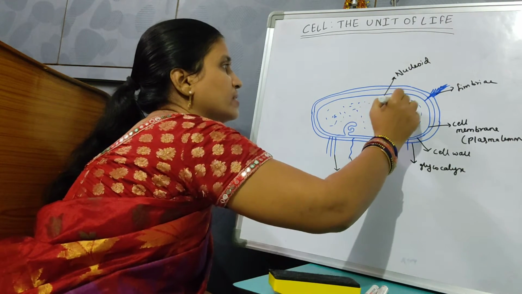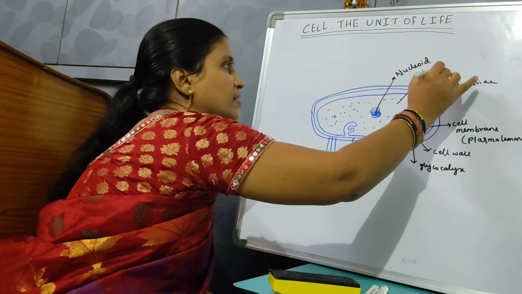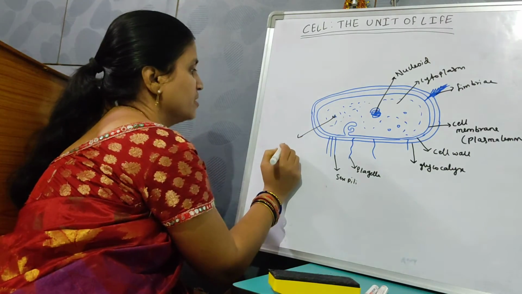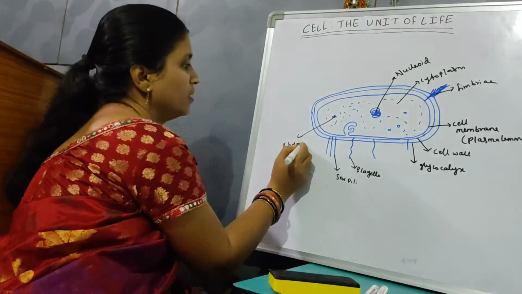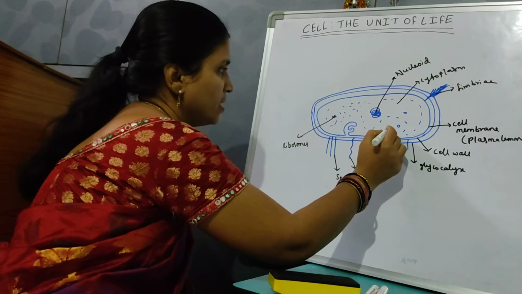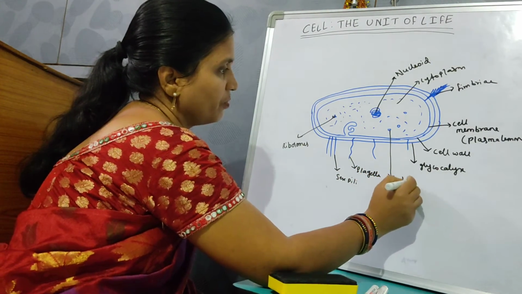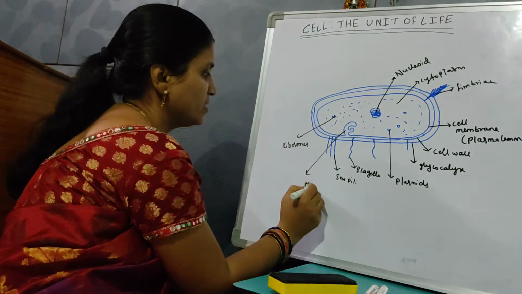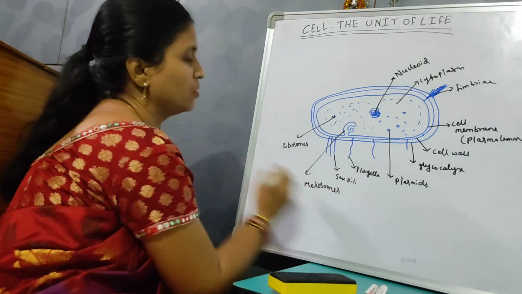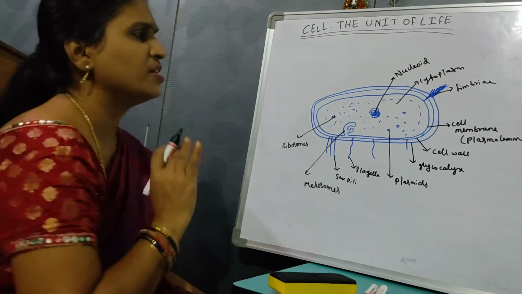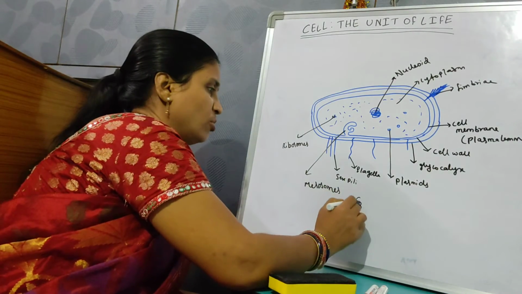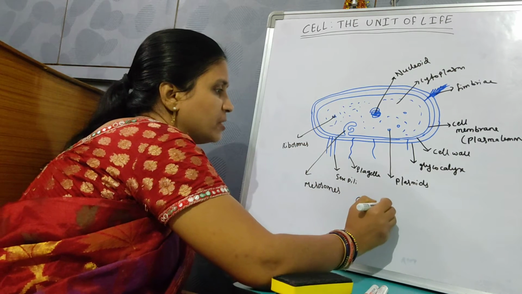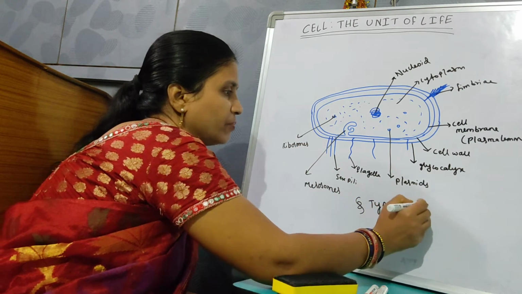This whole thing is the cytoplasm. So inside the cytoplasm, what is present? The ribosomes are present, not membrane bound. And these are the plasmids. These particular structures are called mesosomes. This is the general structure of a typical bacterial or prokaryotic cell.